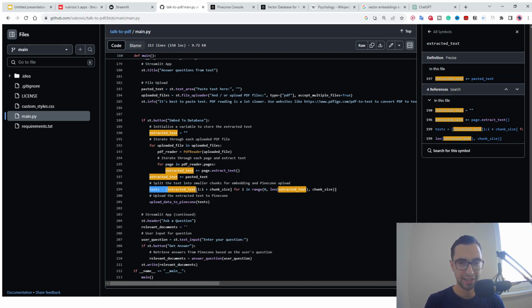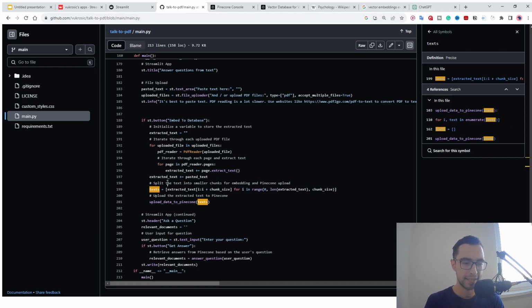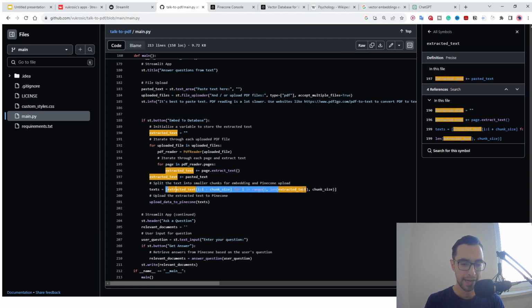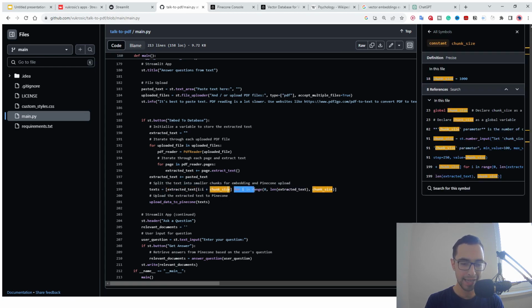Then we are going to convert it to embeddings, and then push it to the Pinecone database. As a first step, we are just going to split the text into 1,000 character chunks. So we're going to create this text array, and we are going to make an array from the extracted text. For i in range 0 to the length of extracted text, going by chunk size.